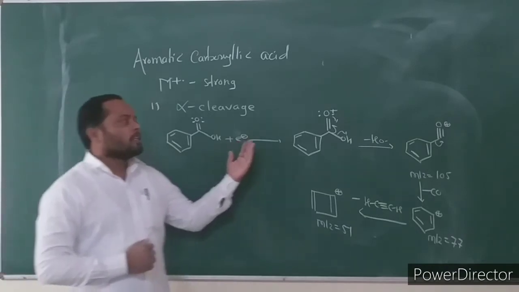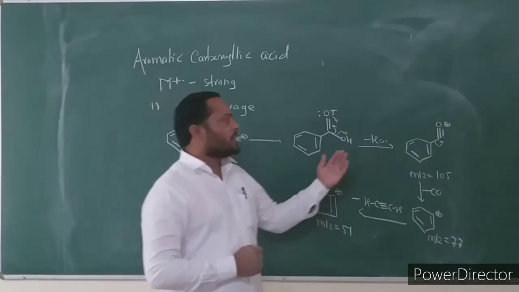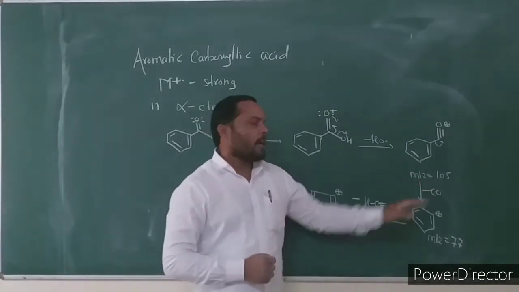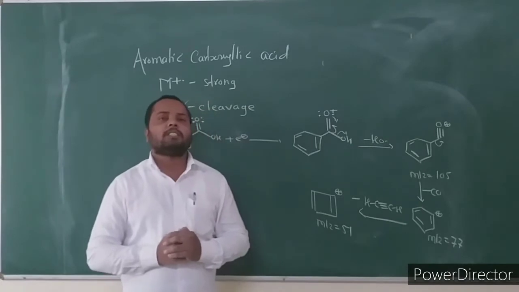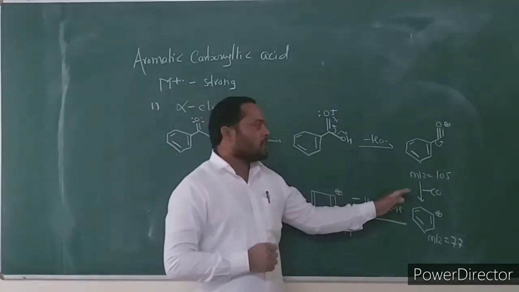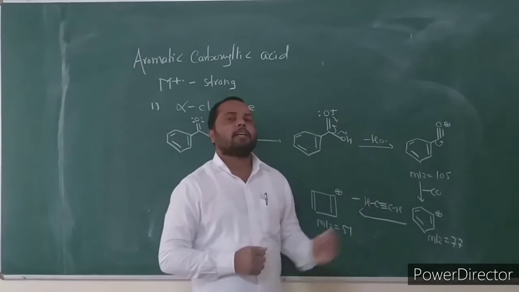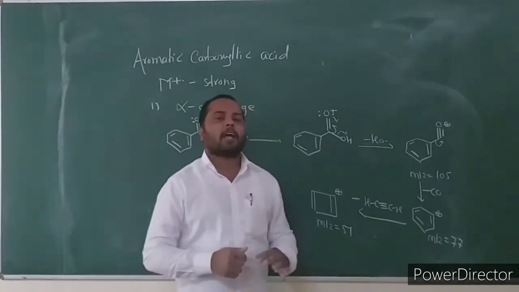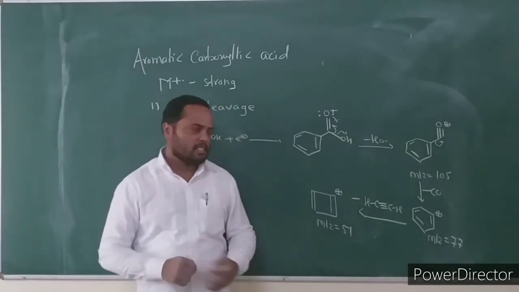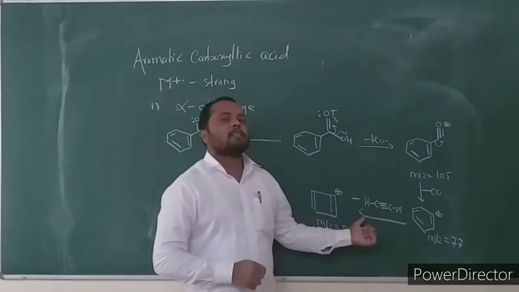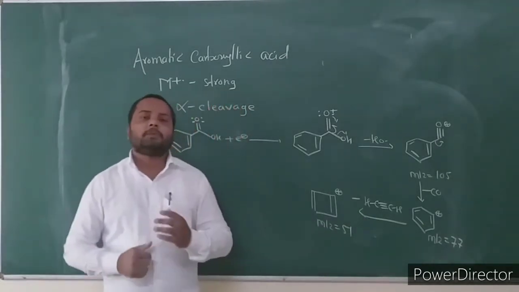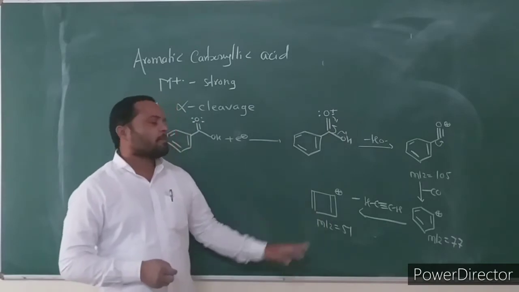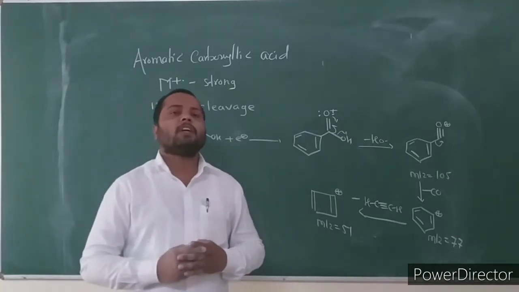Alpha cleavage: loss of the hydroxy group as a radical gives the phenyl acylium ion fragment at mass to charge ratio 105. This phenyl acylium ion further undergoes loss of carbon monoxide to give the phenyl cation fragment at mass to charge ratio 77, and this phenyl cation further undergoes loss of a neutral acetylene molecule to give the cyclobutadienyl cation at mass to charge ratio 51.